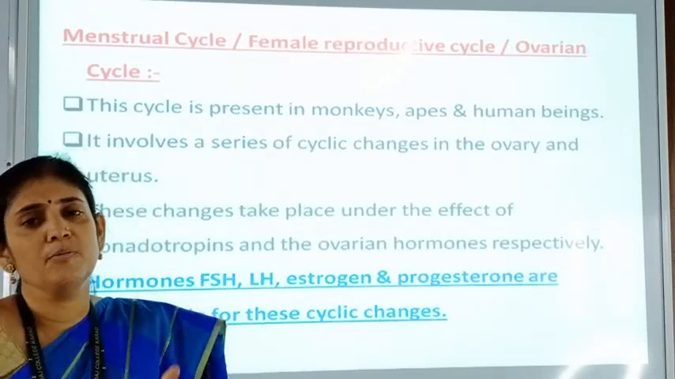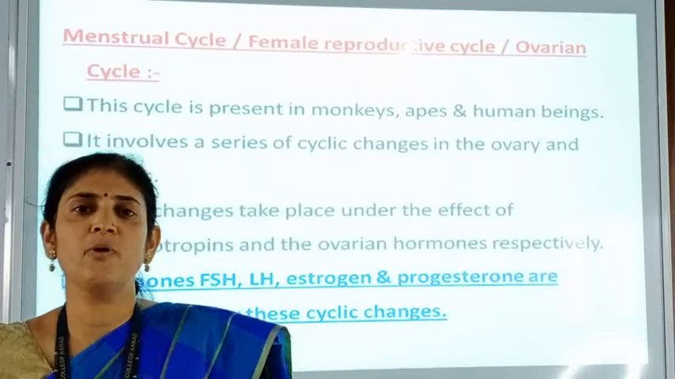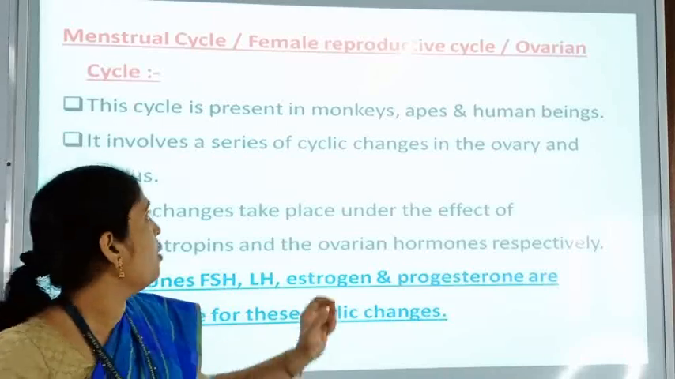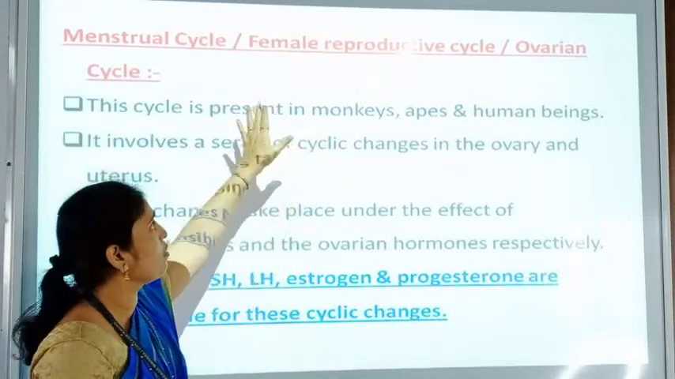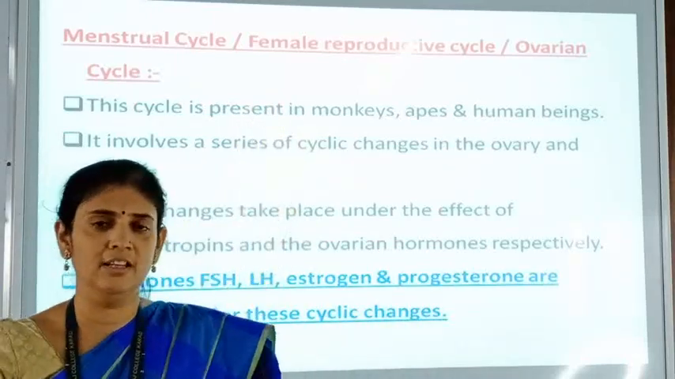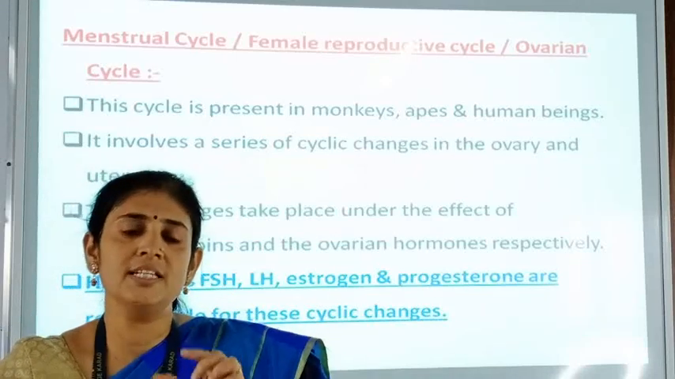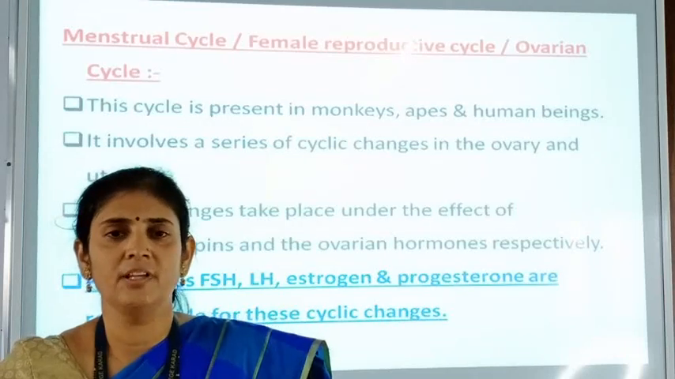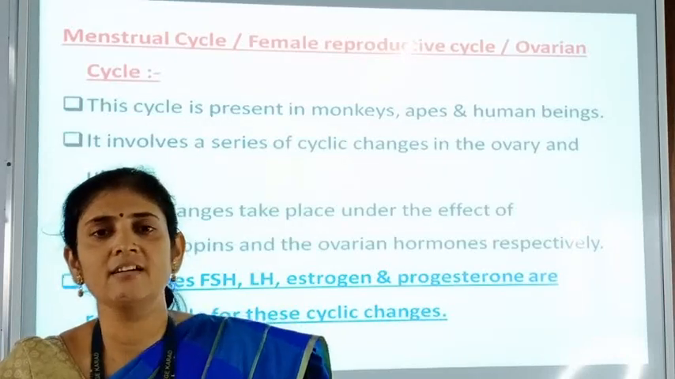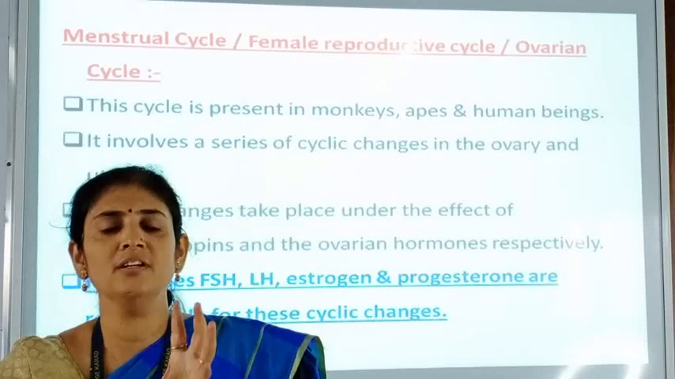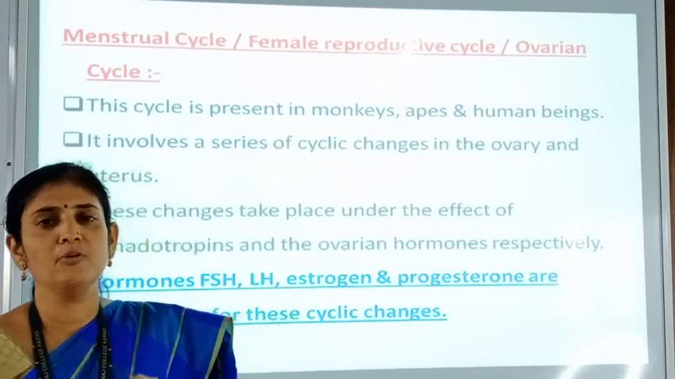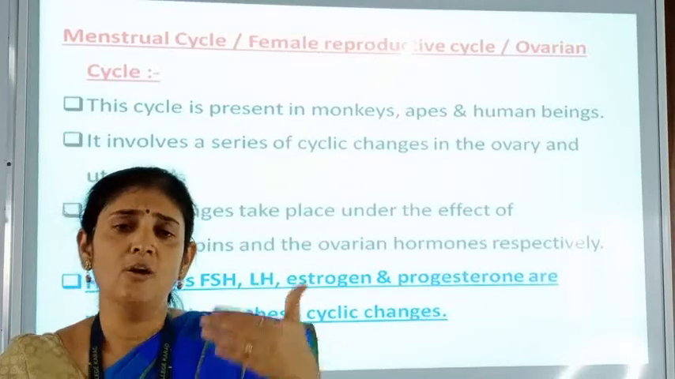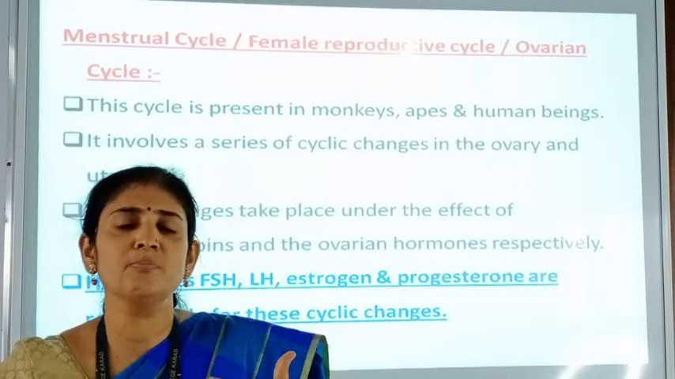From this human female reproductive system, the next point we have to study is the menstrual cycle, which is also called the ovarian cycle, or the female reproductive cycle. This menstrual cycle is observed in females at the onset of puberty. At the age of puberty, this cycle starts operating in human females. First of all, we have to see the introductory points of this cycle, and then we have to study the different phases related to this menstrual cycle.